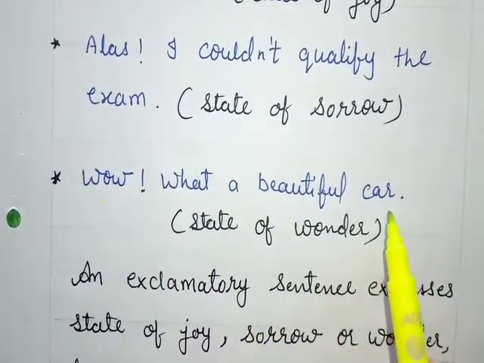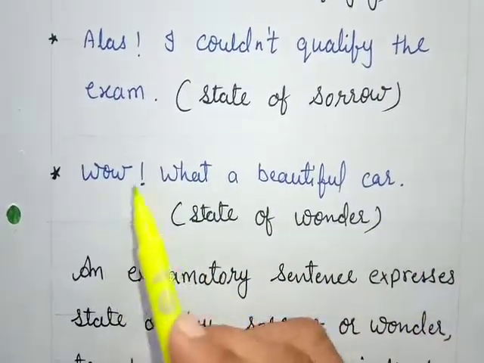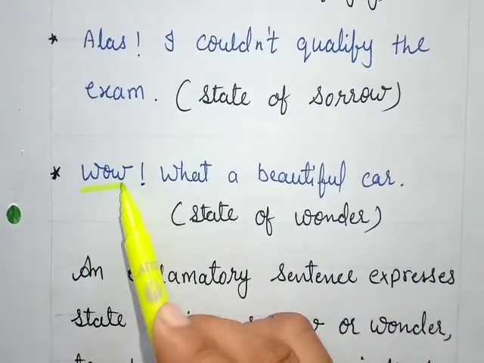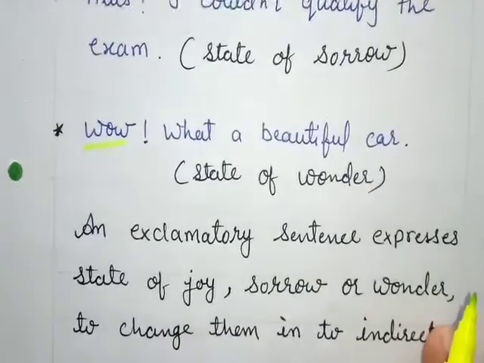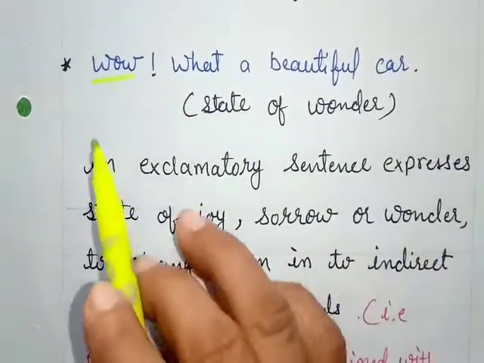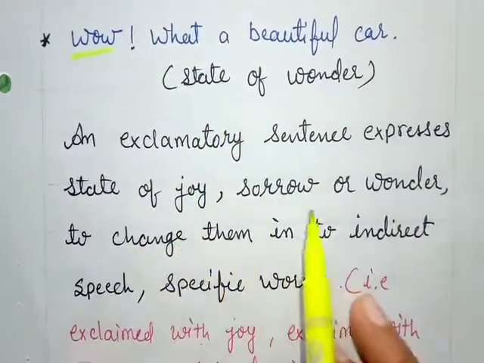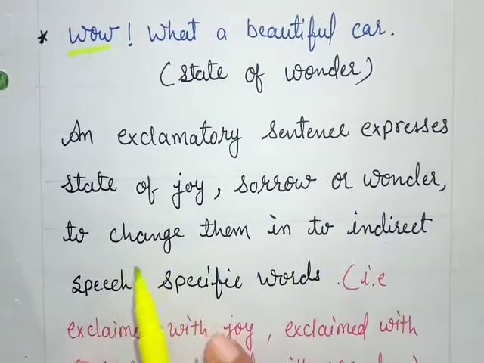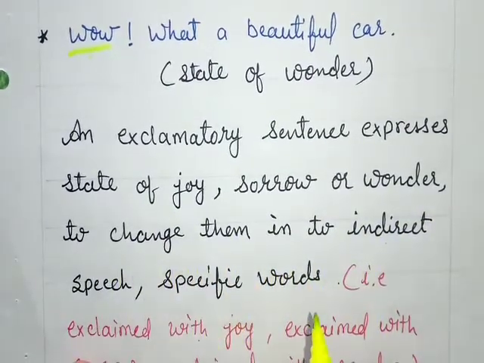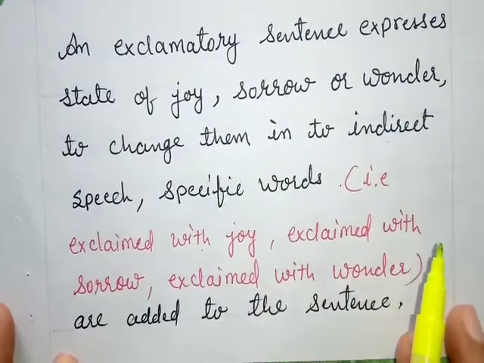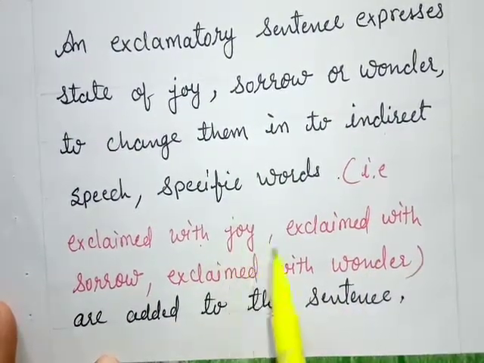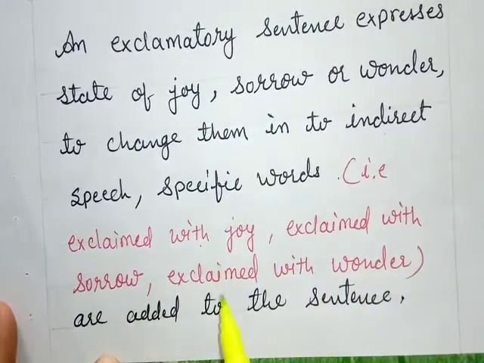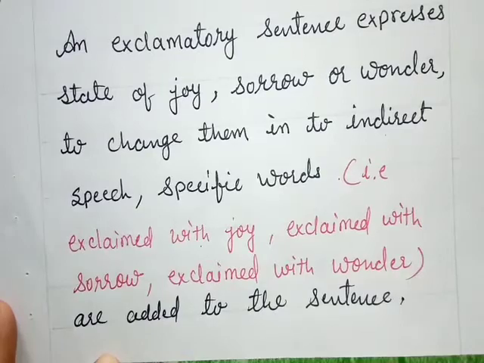"Wow, what a beautiful car." Wow, these kinds of words show the exclamation of wonder, the expression of wonder. So for all these feelings like joy, sorrow, wonder, to change them into indirect speech, we will use some specific words. What specific words do we use for that? They are: exclaimed with joy, exclaimed with sorrow, exclaimed with wonder. These are the words we add to the sentence.